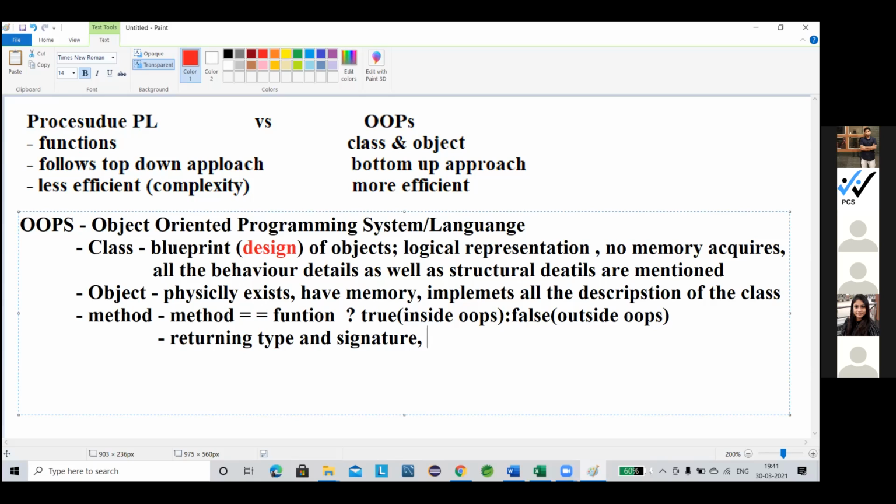Yes, like an abstract class. An abstract method cannot contain any body part, it is only the signature part.